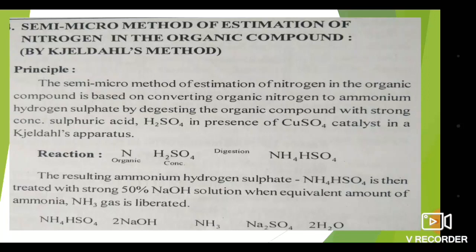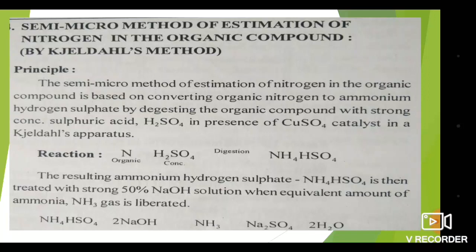So what is the principle of the determination of nitrogen? Nitrogen is converted into ammonium hydrogen sulfate by digesting it with concentrated sulfuric acid in the Kjeldahl flask by means of H2SO4 and CuSO4.